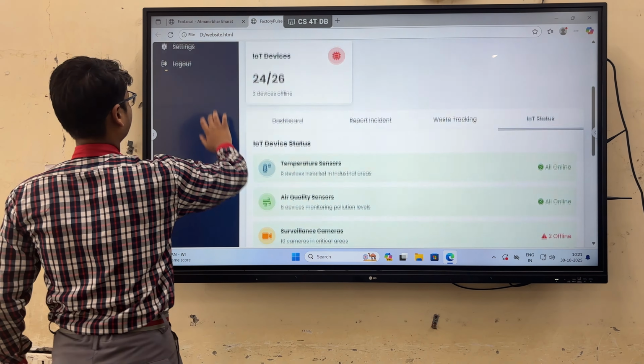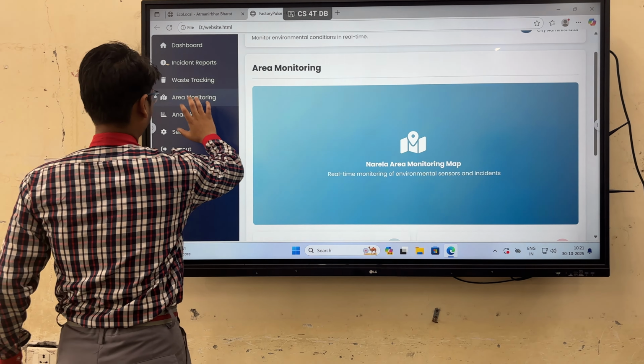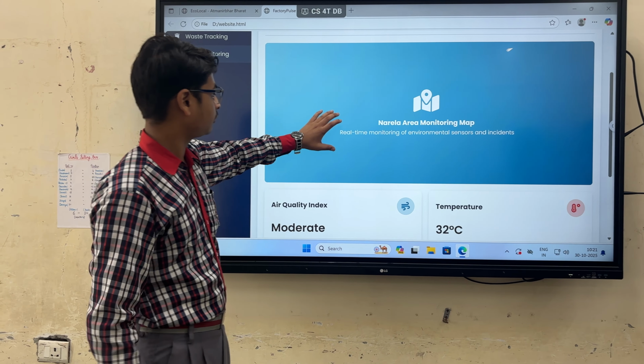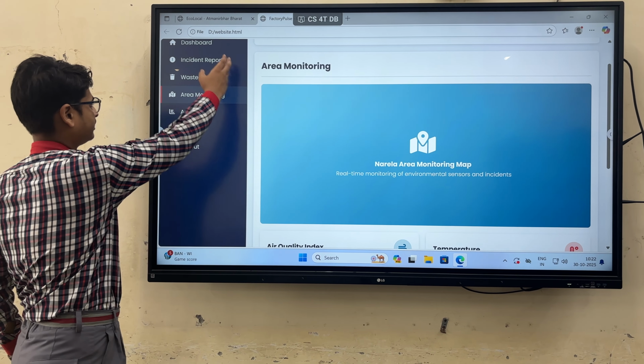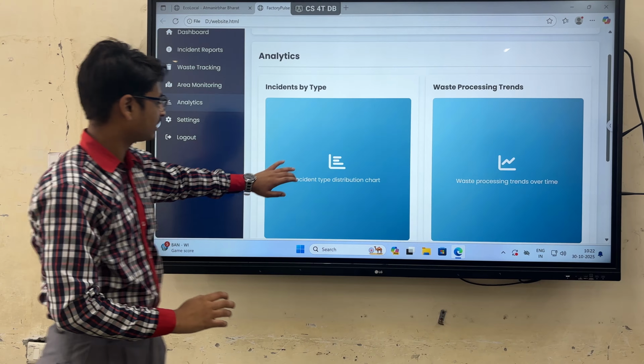And now some features of our website. So, area monitoring. This is for the government, so they can monitor the whole area. And these are the same: waste tracking, incident report. Again, these are the stats.